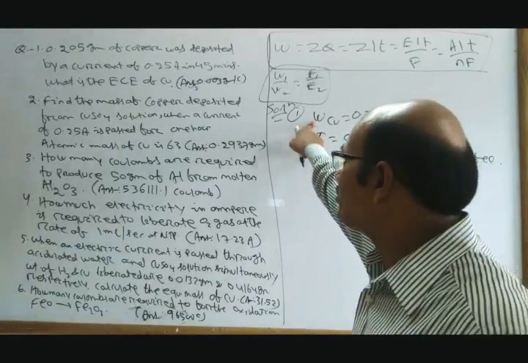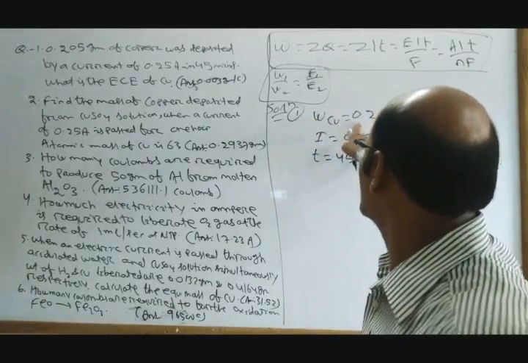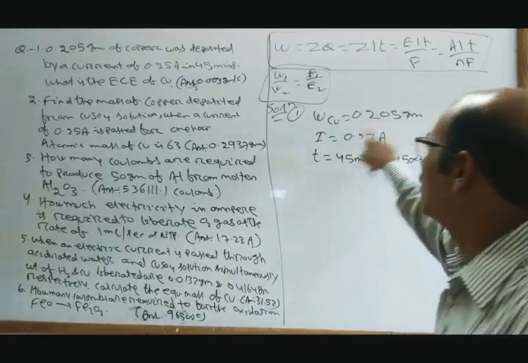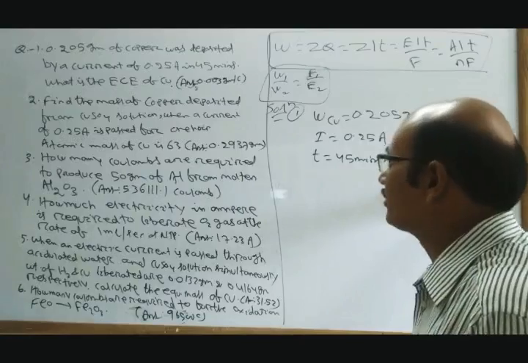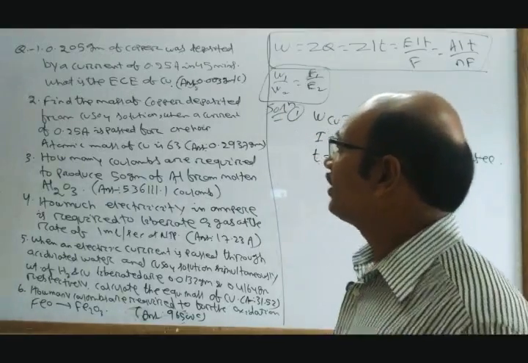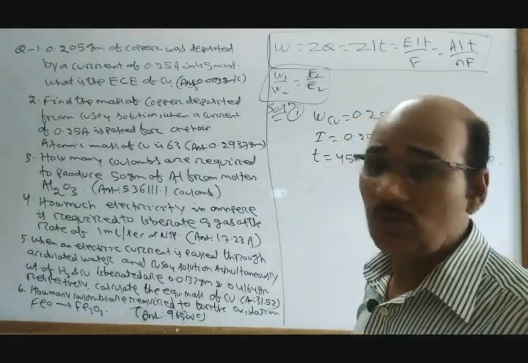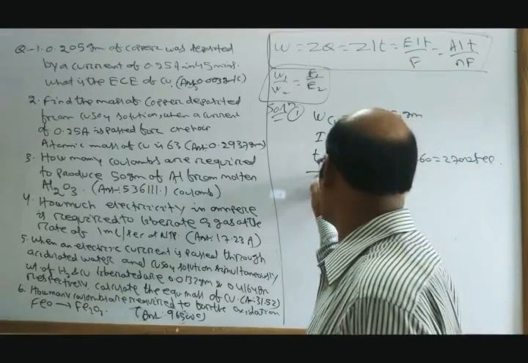So the amount of substance deposited W is 0.205, current is 0.25 ampere, and time is 2700 seconds. What do we have to calculate? The electrochemical equivalent of copper, that is Z of Cu.